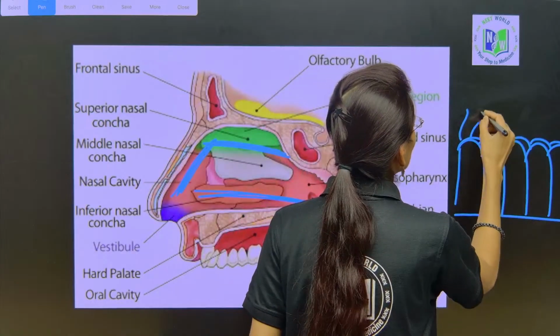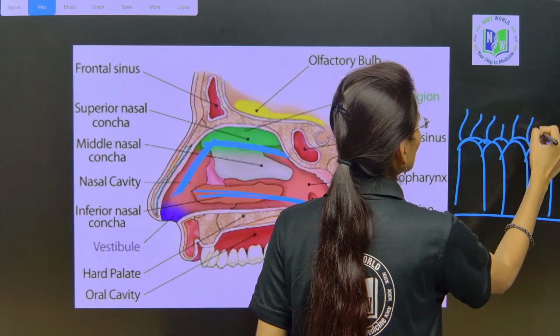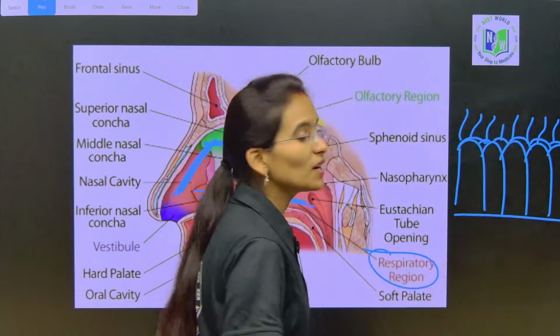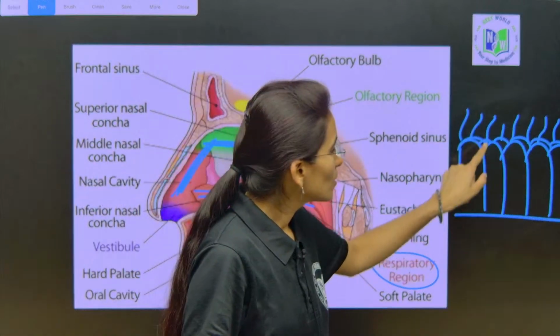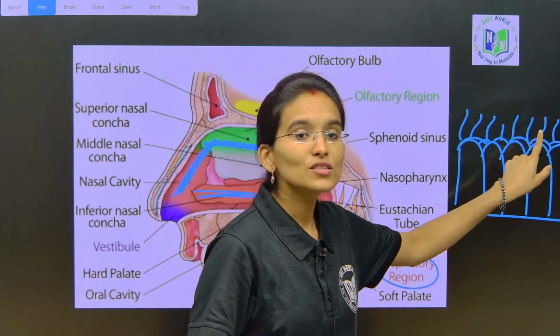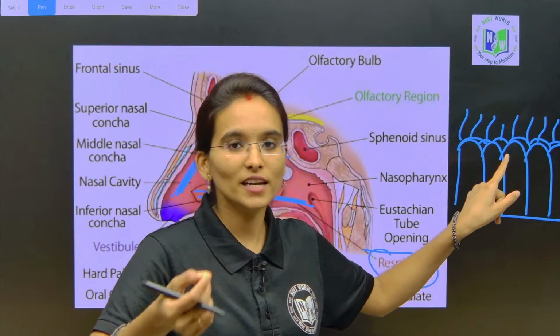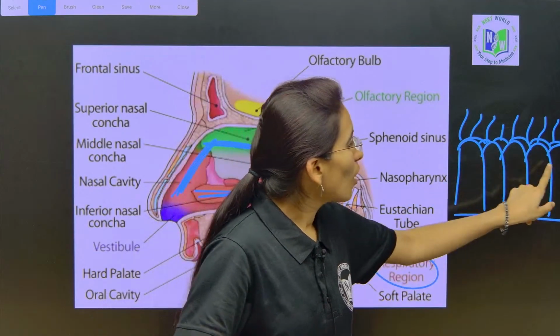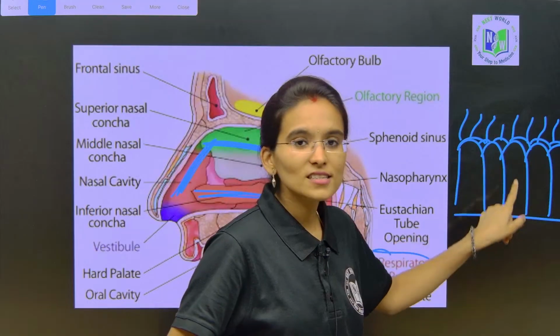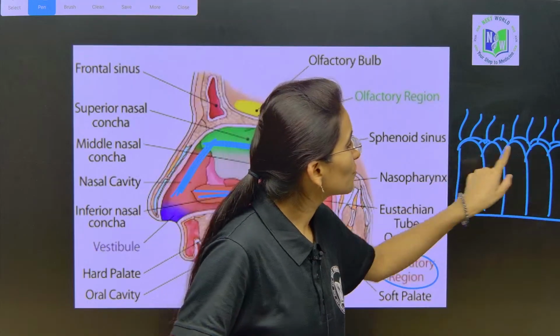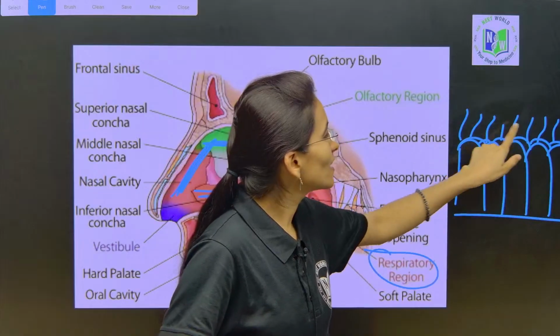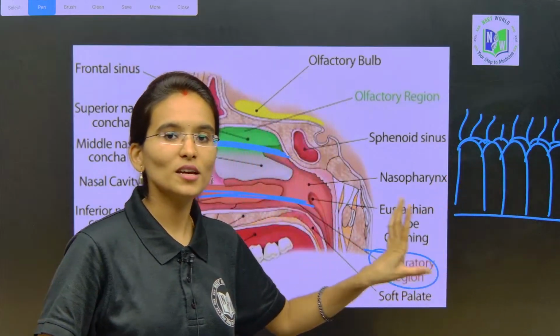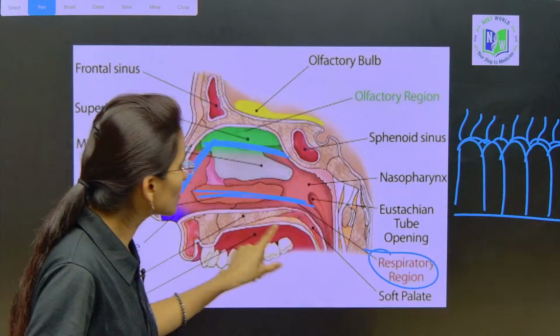Ciliated. I am going to draw the cilia here. It is pseudo-stratified, in the sense of the presence of many layers, and columnar. Can you see the column-like cells? Hence, pseudo-stratified columnar ciliated epithelial cells. So this is the complete respiratory region.